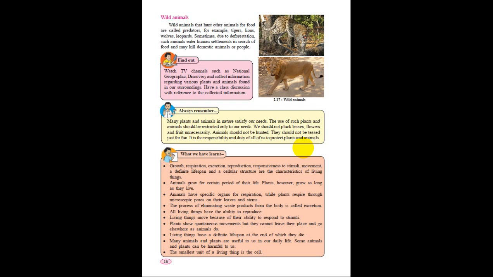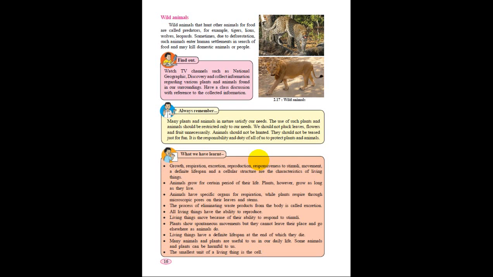So it means we are not able to see the dinosaur, but we are eager to see it. We want to see the dinosaur, but it is no more. So if we hunt tigers and lions all the time, what will happen? They will go extinct soon, and we will not get to see these tigers and lions.